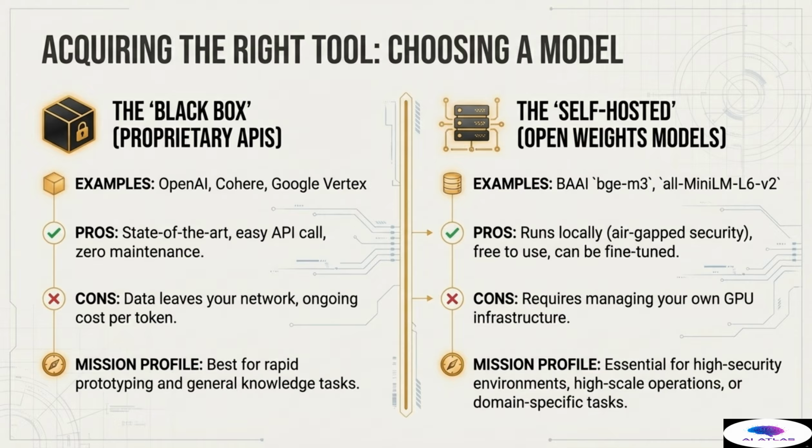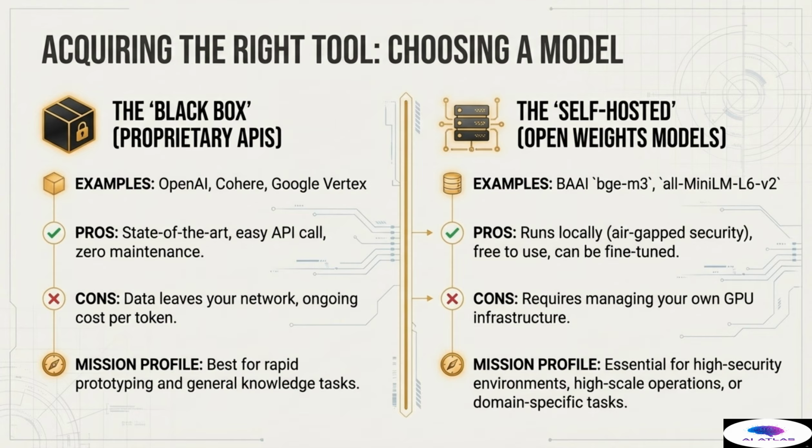However, the cons carry significant operational risk. By using an external API, our raw, sensitive data must leave our network for processing, posing a potential security and compliance challenge, and there is an ongoing cost per token which can quickly escalate at high scale. The mission profile for the black box is best suited for rapid prototyping and general knowledge tasks where data sensitivity is minimal.